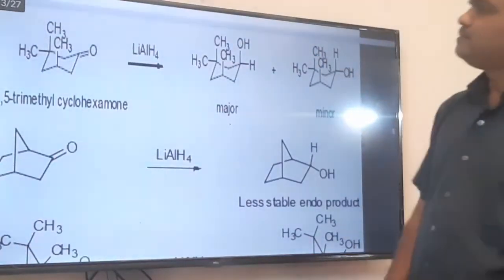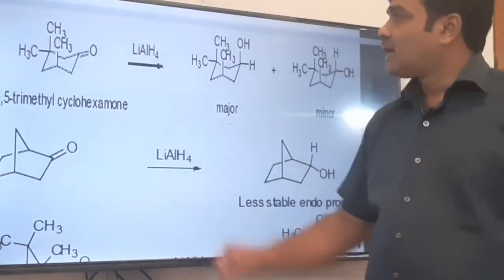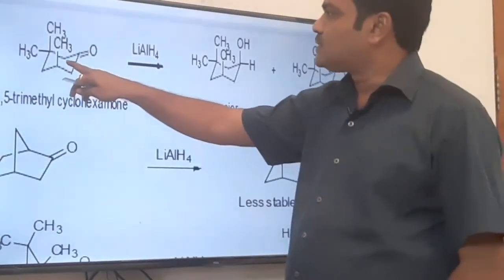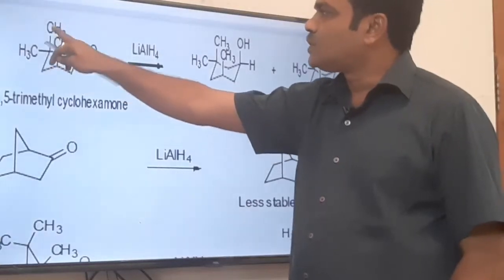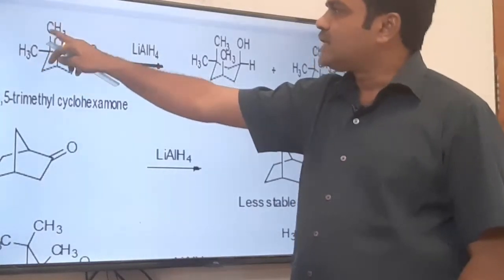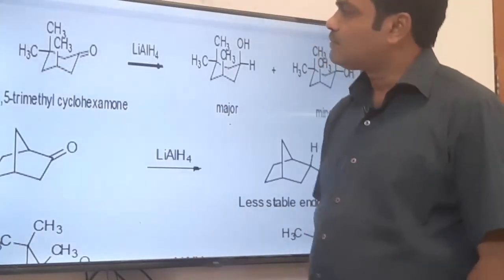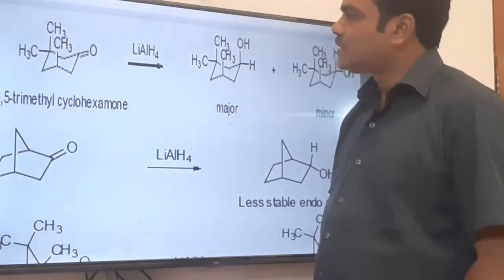Now the next example. See here, this is again cyclohexanone and at the alpha position, this is one position, this is second position. At the second position, 2 methyl groups are there. One is axial, this is equatorial. Then this is third position, it is fourth position. At the fourth position, the methyl group is there, which is at axial position.